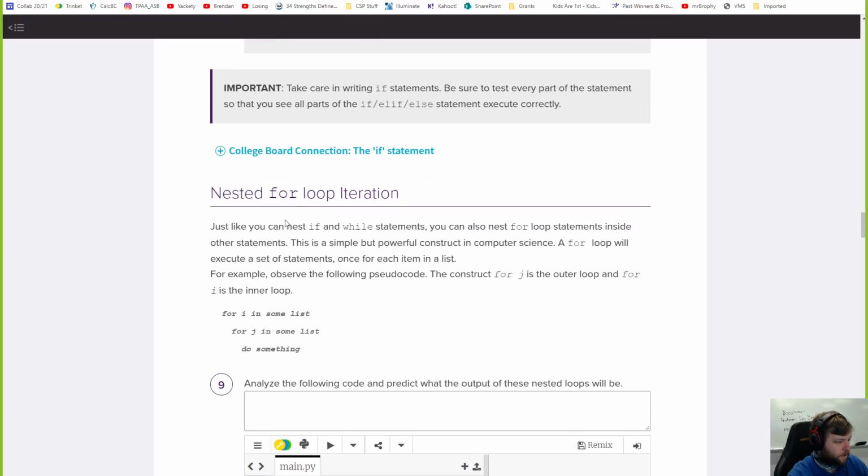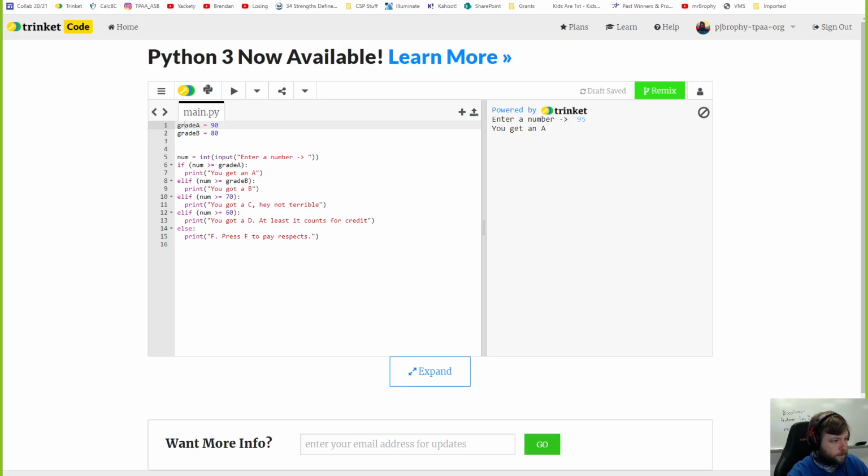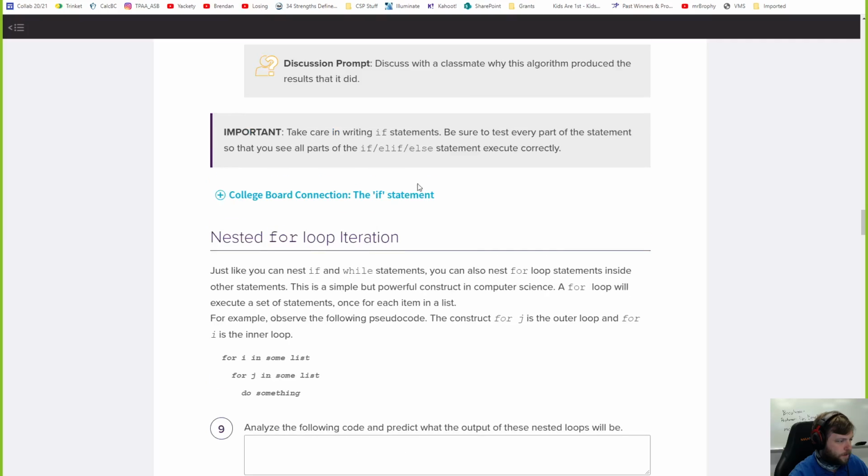Let's see if they tell you how to do it. Okay, so bonus points here. What I would do, you can do and statements to say the grade has to be greater than 80 but less than 90. So let's try this one. Numbers greater than 70 and numbers less than 80. So see how I did that? And I'm sure we're going to learn that later in PLTW. You can cap those ranges so you don't have to worry about that overlap. And I could do that to fix this one.